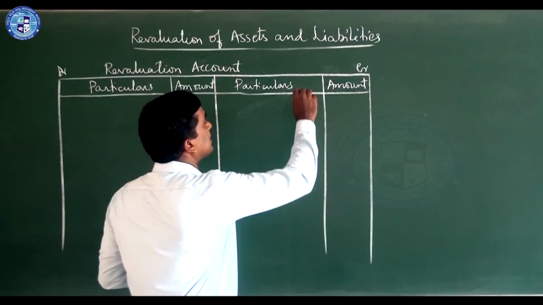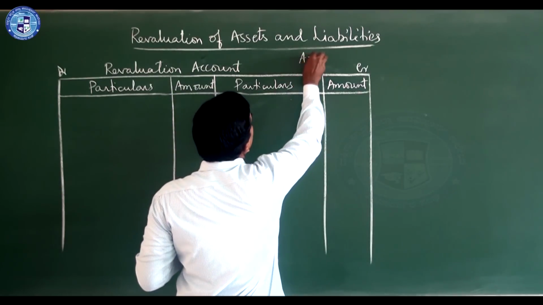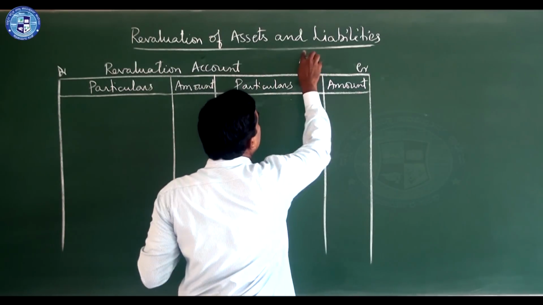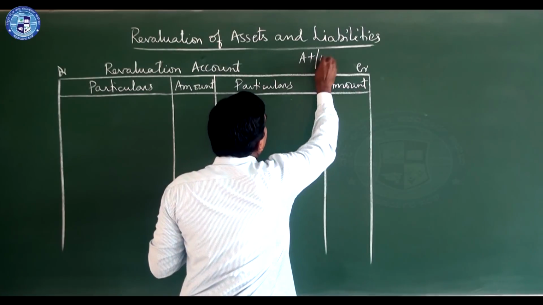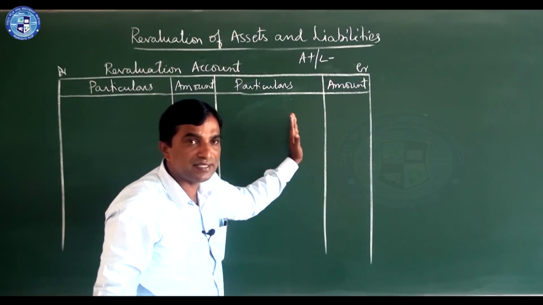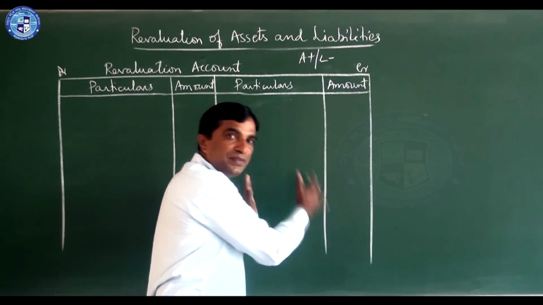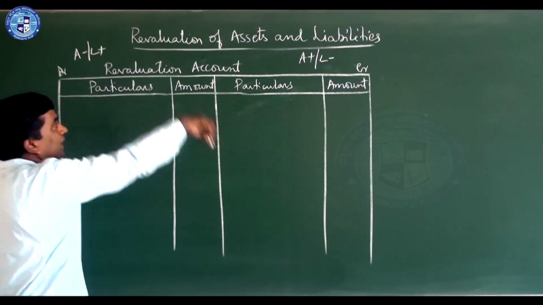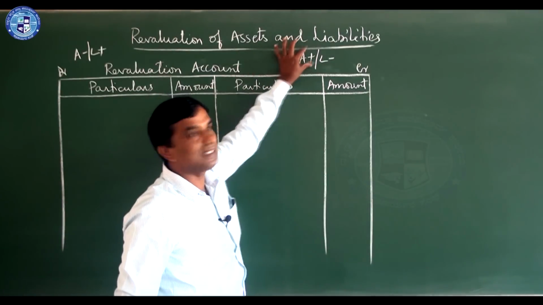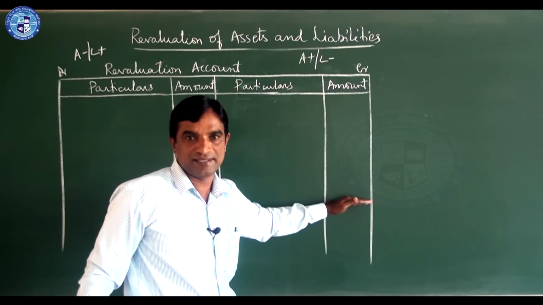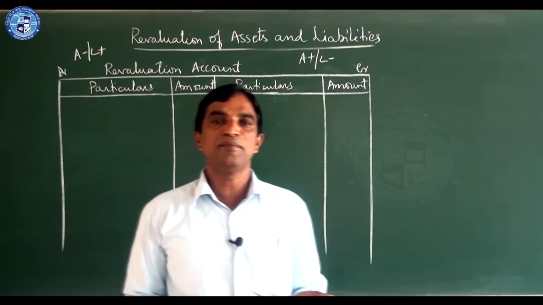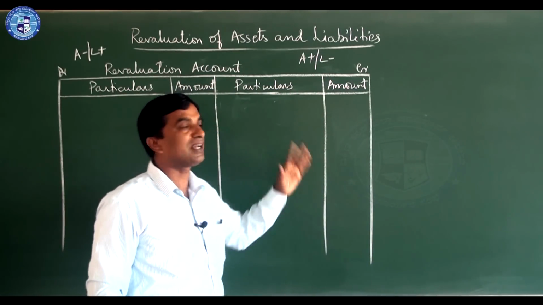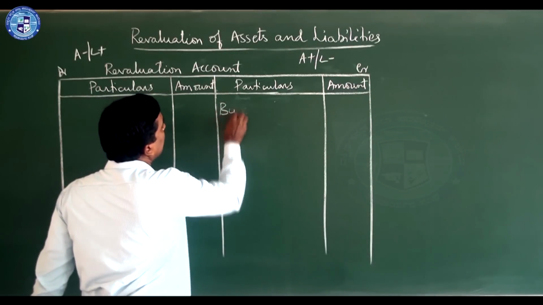So we write like this: when an asset increases, it will come to the credit side. Remember, whenever an asset increases, we should write it on the credit side, and when a liability decreases. Asset increase and liability decrease will come on the credit side. Like that only, asset decrease and liability increase come on the debit side. Now we see in the form, value of asset increases, asset account debit to revaluation account. The revaluation account is credited by the asset account.